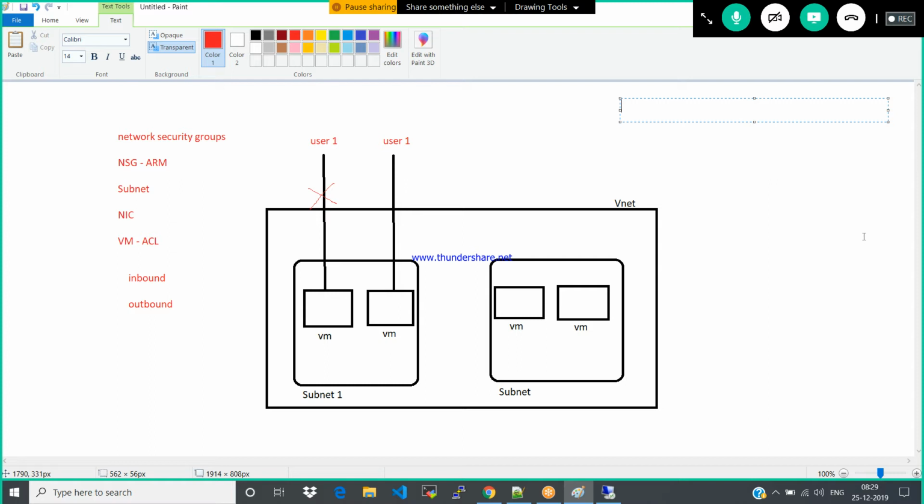So 3389 is the default port number for the RDP. Everyone knows that. If the customer knows that IP address, if the hacker knows that public IP address, then he can easily access your services, right, using the 3389 port. Then how do you protect it? That is the first question.